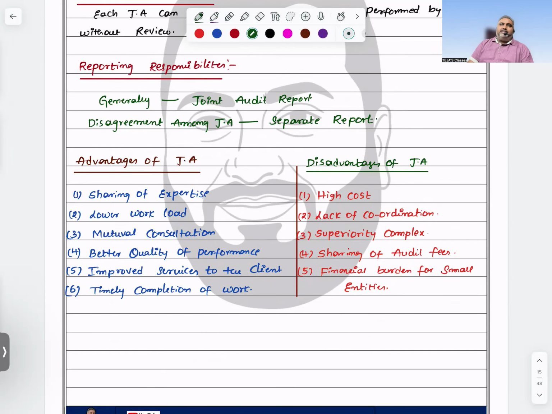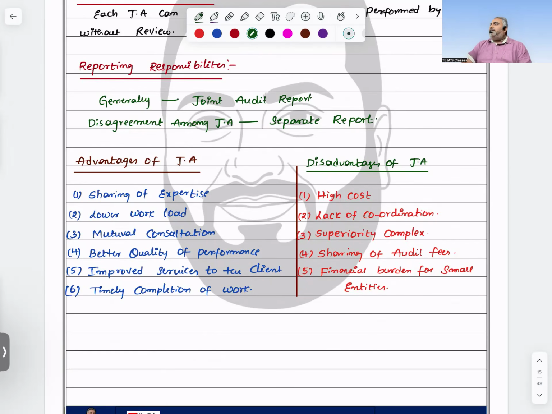Advantages, okay, but the disadvantages will be complications, superiority complex, high cost, lack of coordination. Sharing of work is easy only, sir. Remuneration: you can't share it equally between all. If it is equal, then the experienced people will feel hurt. If I give lower remuneration to the new people, then they will feel that they are also capable of handling that particular work. Then issues will come into the picture.